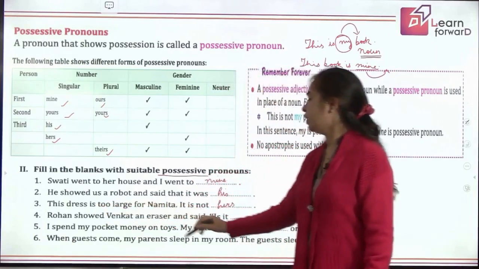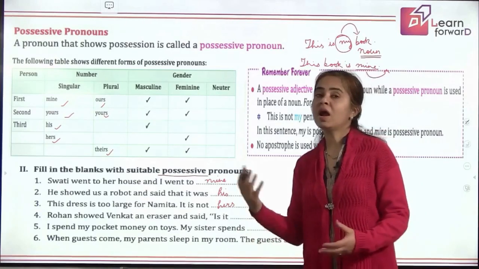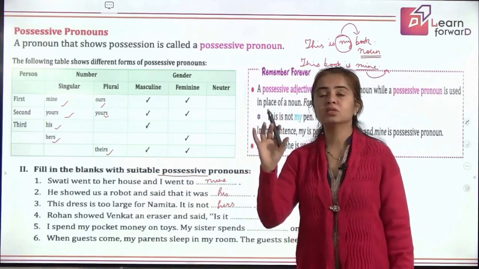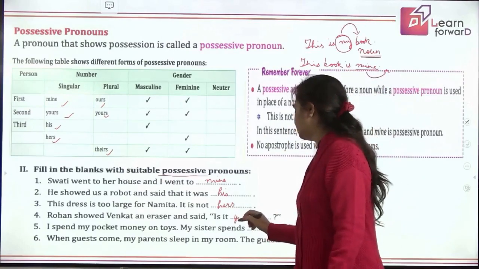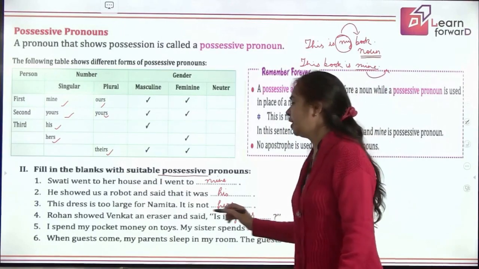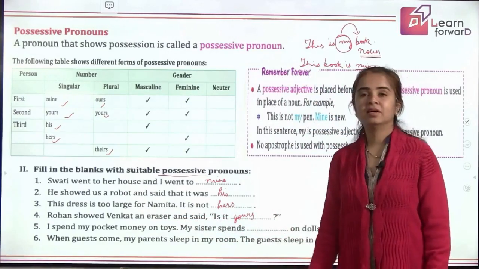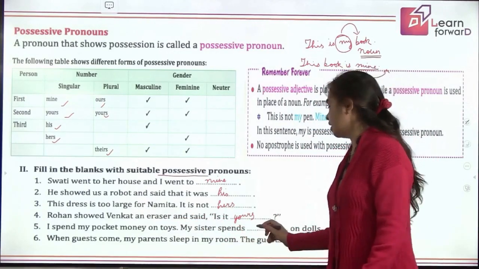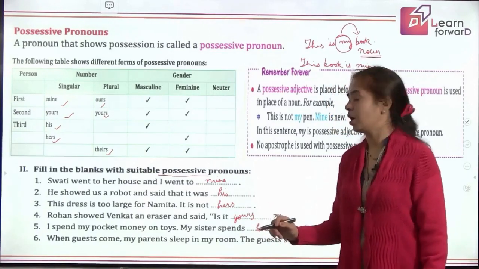Rohan showed Venkat an eraser and said, is it? You are showing and you are asking. So, he said, is it yours? Yes. Next, I spend my pocket money on toys. My sister spends her pocket money. So, that means she spends hers. Hers is the pronoun here.